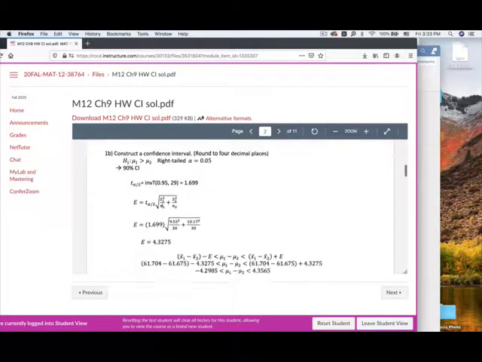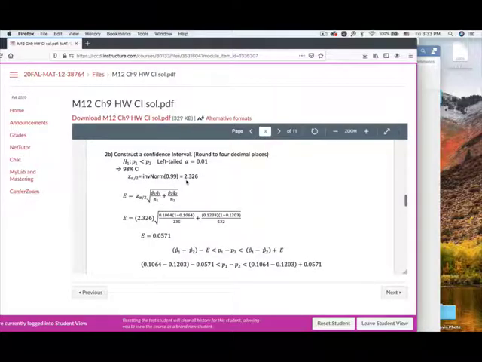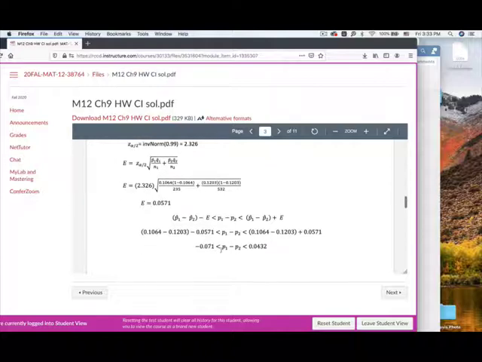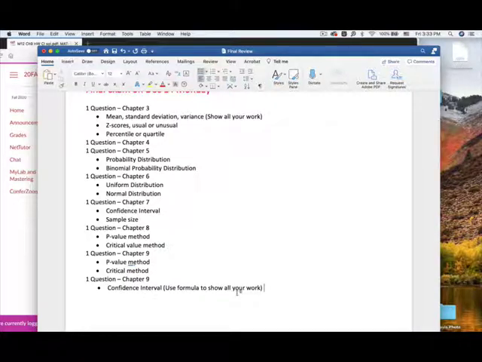For the confidence interval, I need to see how you find the critical value, use the formula to find the margin of error, and construct the confidence interval. So you have 2 questions from chapter 9. One is hypothesis testing, one is a confidence interval.